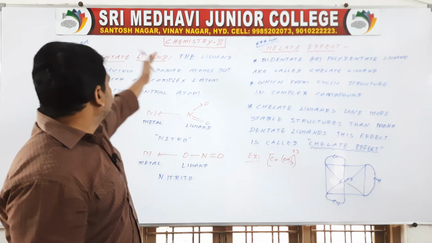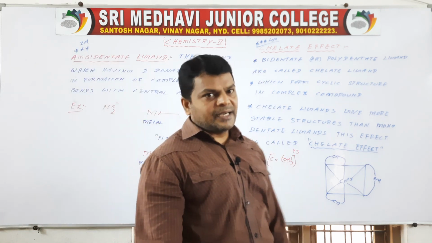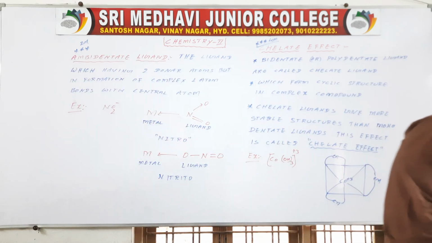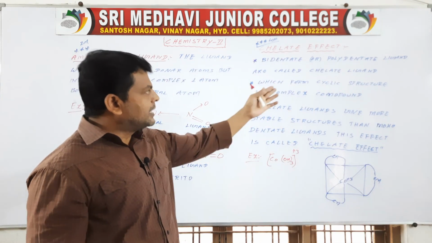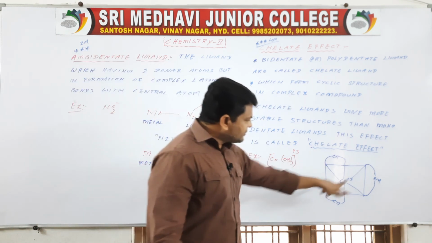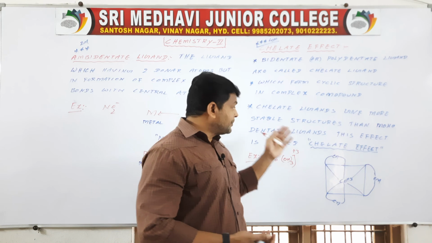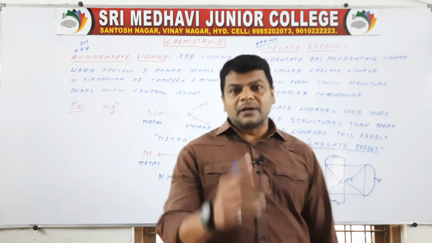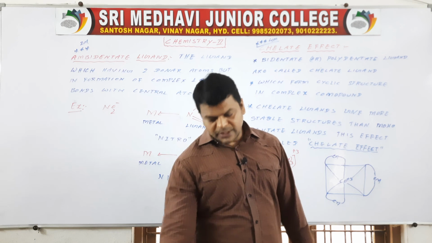So this is the ambidentate ligand, very important, and this is the chelate effect. Understand? So this is briefly the chelate effect. What does chelate effect mean? A bidentate or polydentate ligand is called a chelate ligand, which forms a cyclic structure in complex compounds like this. The chelate ligands give more stable structures than monodentate ligands. Monodentate ligand means which forms one coordinate covalent bond. So this forms 2 bonds, this one and this one. Okay. So this is today's class.